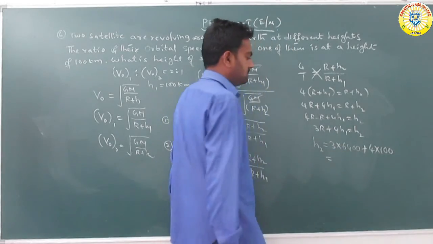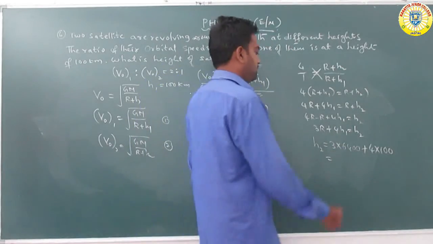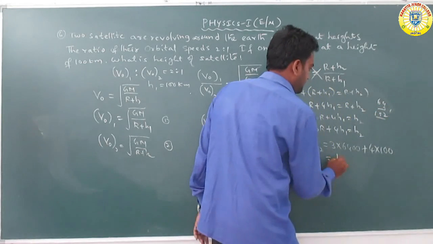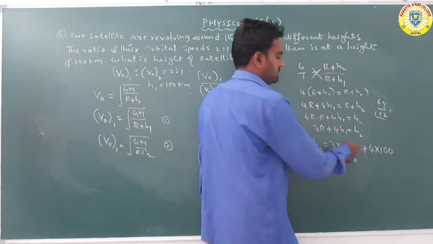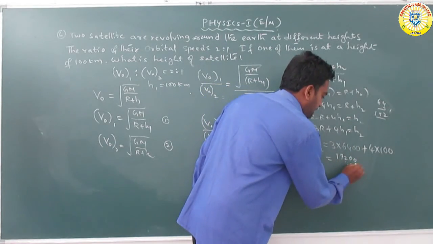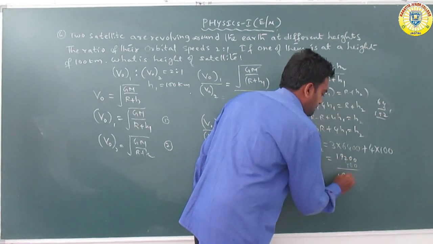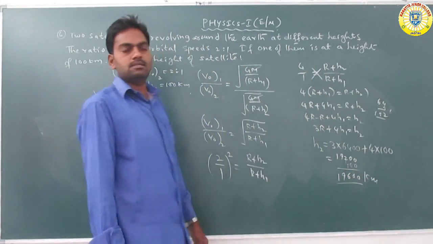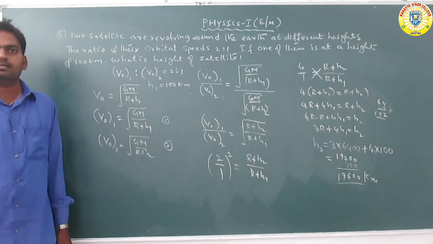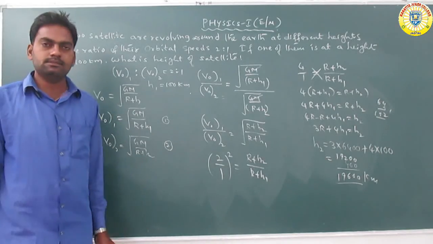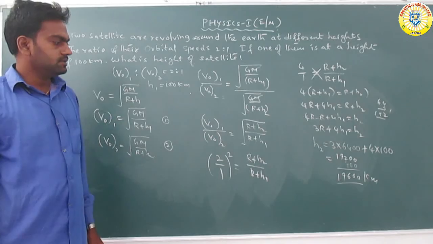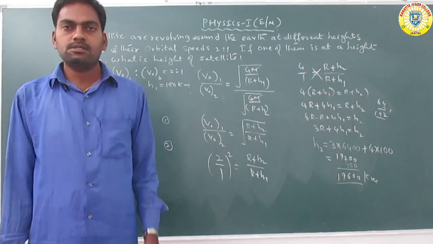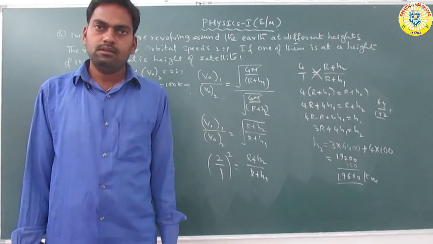So 6,400 into 3 gives 19,200, plus 400, adding, we get 19,600 kilometers. So the height of the second satellite is 19,600 kilometers. Okay, got it? So we will further discuss the chapter.